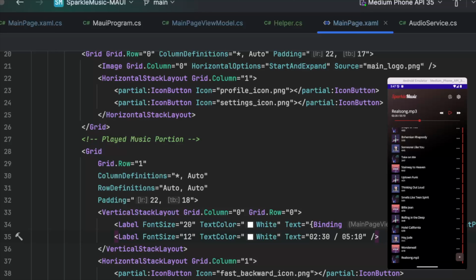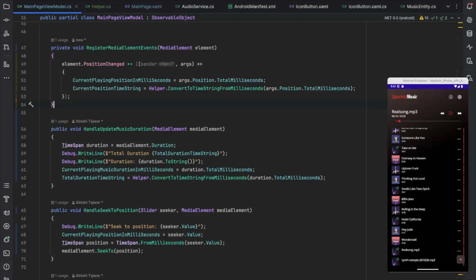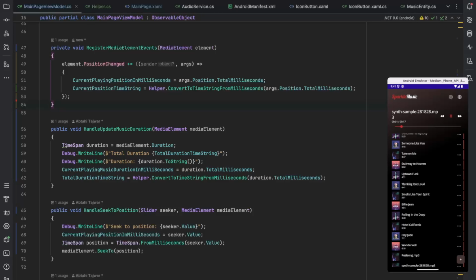Before testing this, we have one more thing to do here, which is I have to multi-bind the label here, because this thing is static right now, and it needs to get the value from the property we defined. Finally, that is the final piece of our puzzle. Let me show you guys how this thing is working. Whenever I am playing the song, let me play the song for you guys. This is updating the time, and also it is showing the total time. If I change the song, this thing is properly updating, and that is good news.